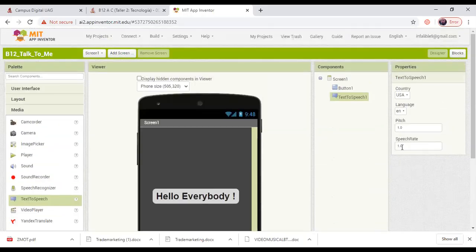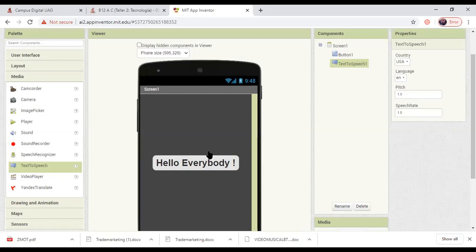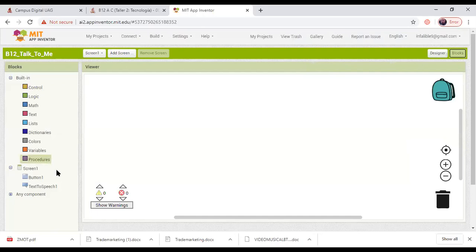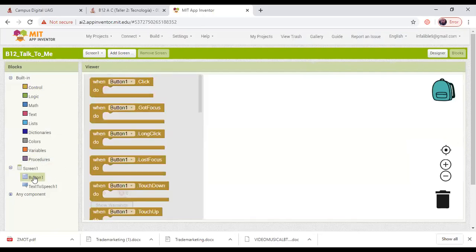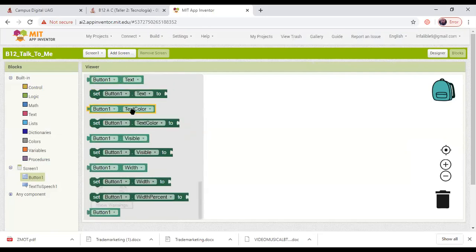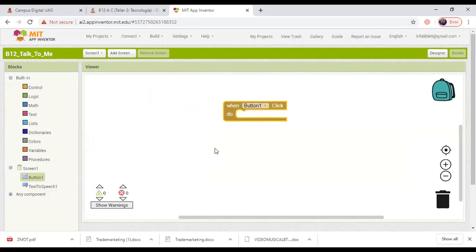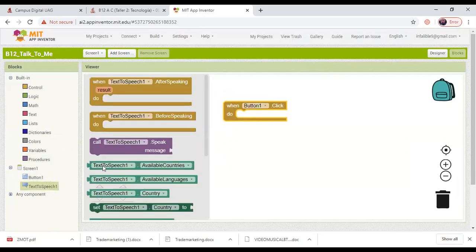And that's it. We'll have finished the designer view. Now let's switch to blocks view. The first step is to click on button one. In button one, you will have these options. For this practice is the first option because it says when button one click, what to do. Okay, when button one click, do text to speech, call text to speech dot speak with a message.